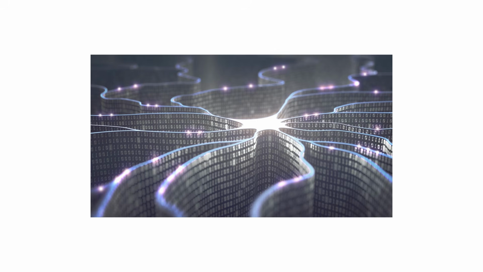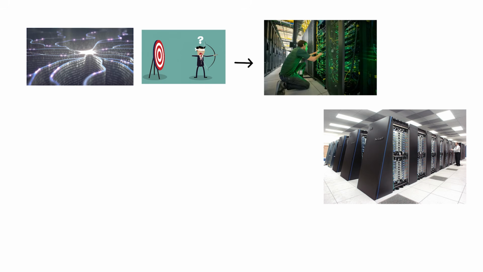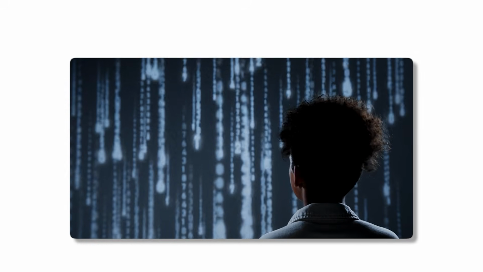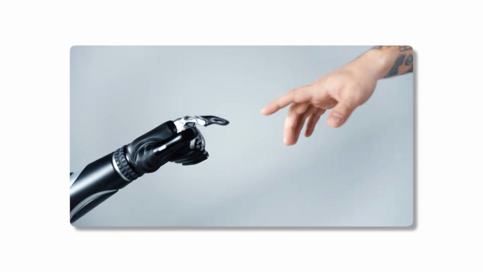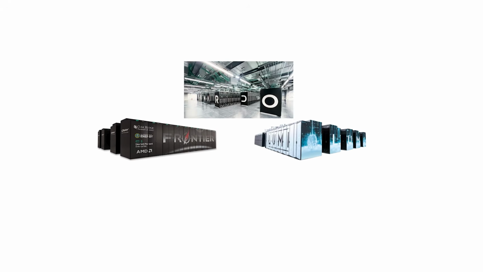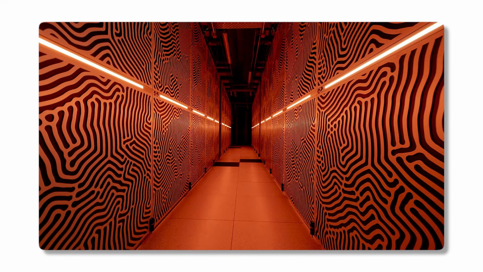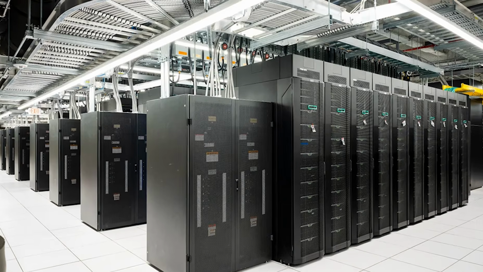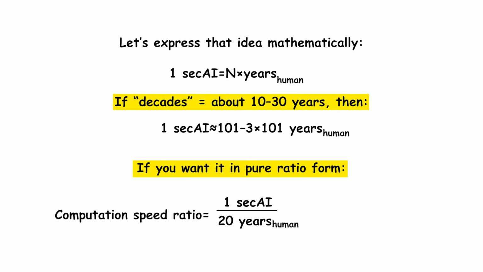You can spot this level when the word computer stops feeling accurate, when maintenance crews walk miles between racks, when one machine's downtime makes headlines. This is where AI becomes infrastructure, the nervous system of human progress. But as fast as these giants are, they're still limited by physics. The next level crosses that boundary. When we finally reach Exascale, we enter a realm where 1 second of computation equals what an ordinary human brain would do in decades. Welcome to Level 6.